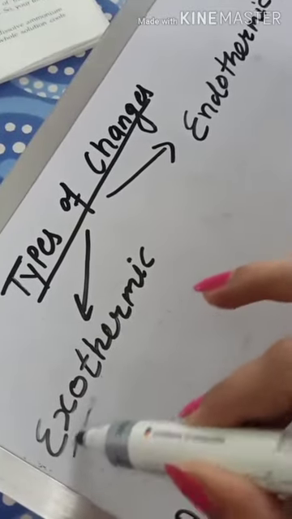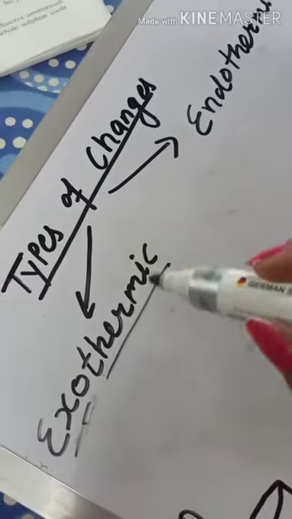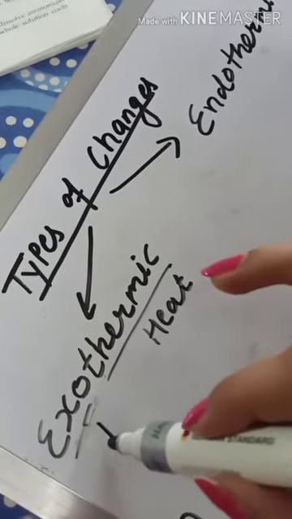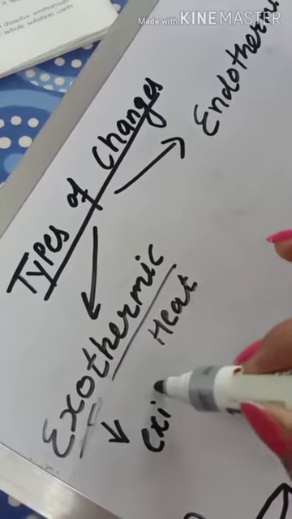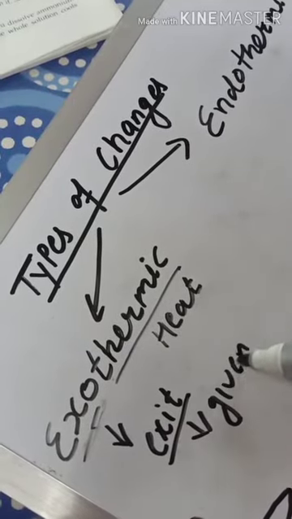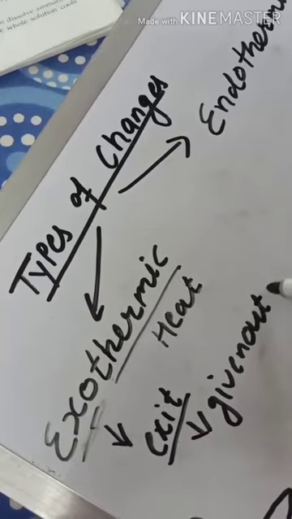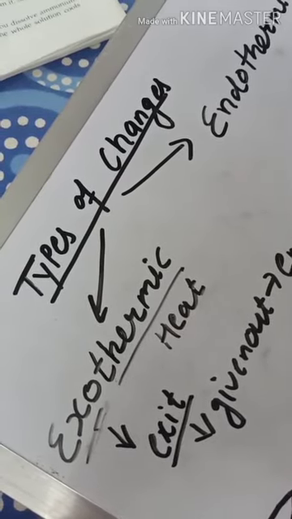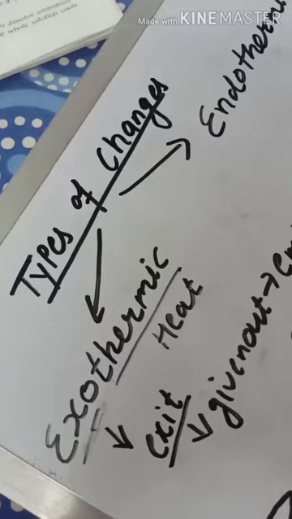Thermic means heat, where exo means exit, or we can say given out, or emitted, or evolved.